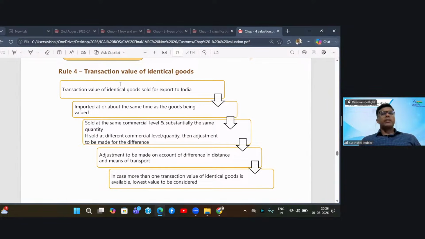Now, if your transaction value is rejected for one of the reasons above, in such cases, you imported material X, the value of your import is rejected, but we need to find out the value of this material X. So what will we do? Rule 4 says, find out if anybody else is also importing the same material. Identical goods means same goods. So you have imported material X. Is anybody else importing material X? So you have to find the transaction value of the same goods imported by someone else.